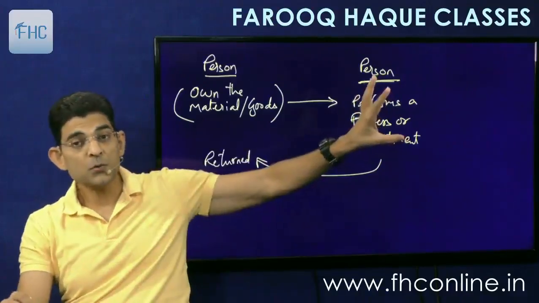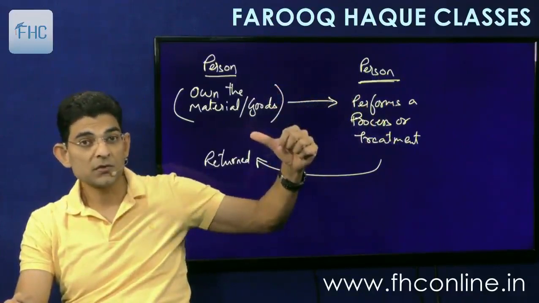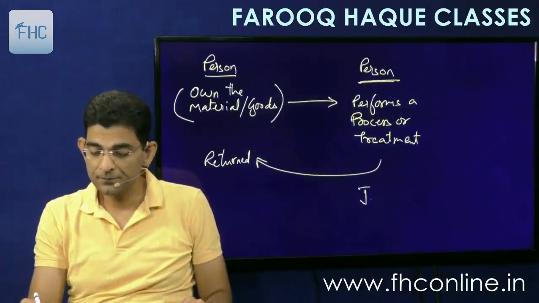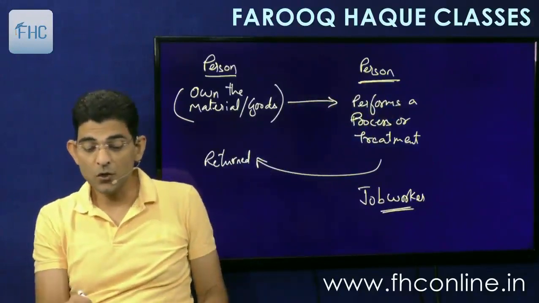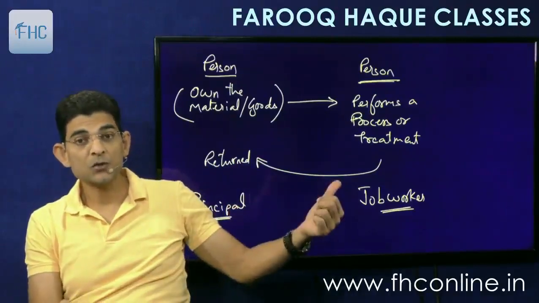So what the other person is doing, he is giving a service to the first person in respect of his goods. So this person is called as a job worker, and the first person is called as the principal. He is the principal and he is the job worker.